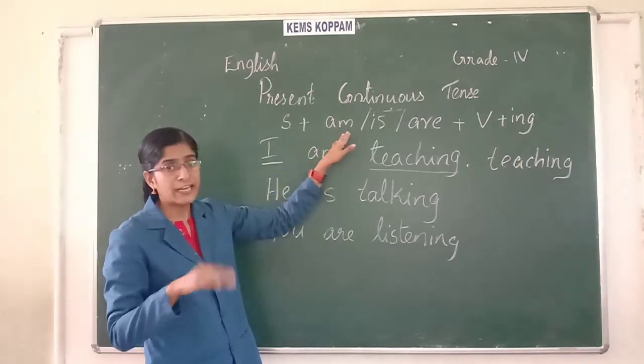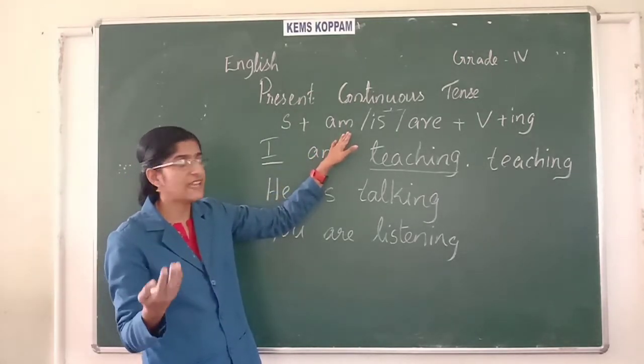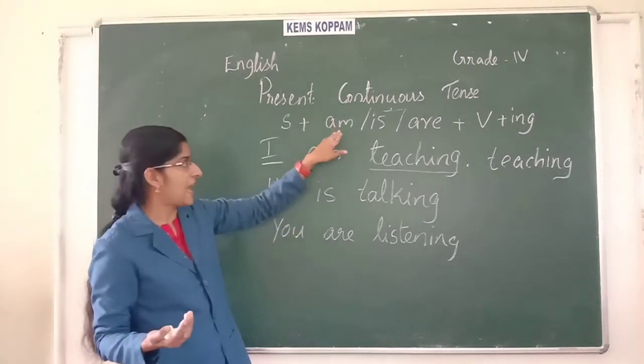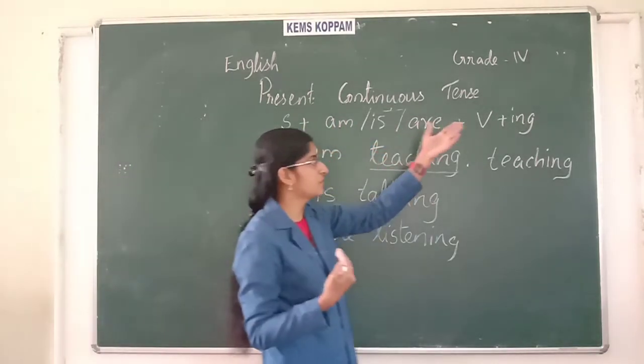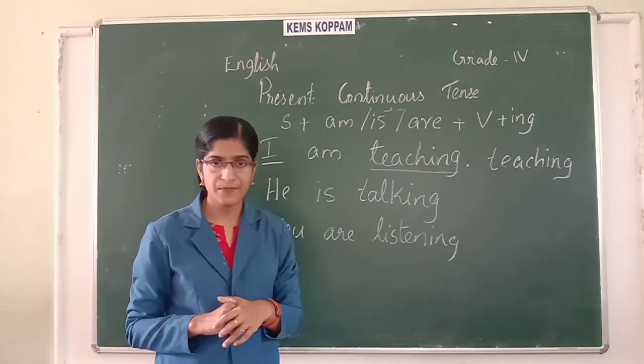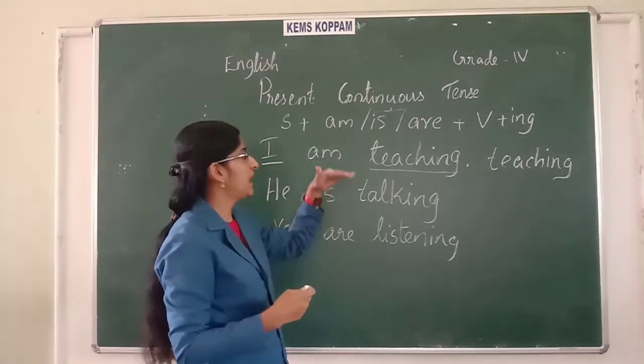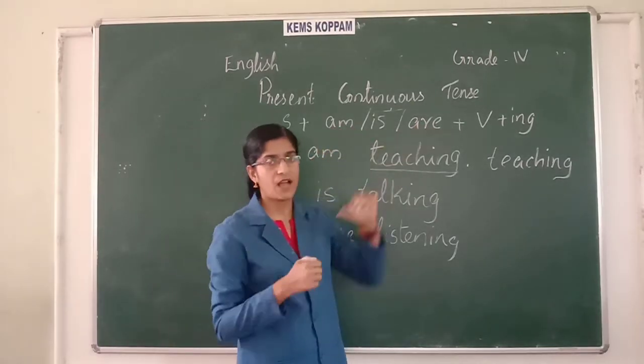Then according to the number of subjects, the number of persons doing the action, you write am, is, are. Then you write verb plus ing. Clear?